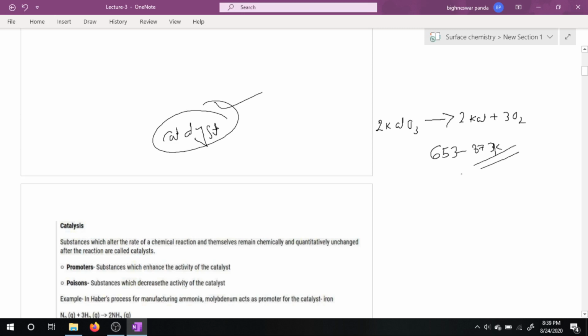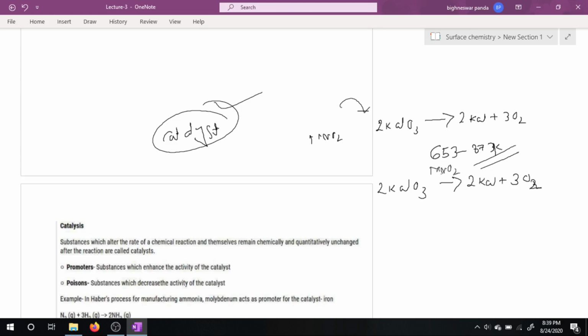If I add a small amount of manganese dioxide, 2 KClO3 gives 2 KCl plus 3 O2, in the presence of MnO2.